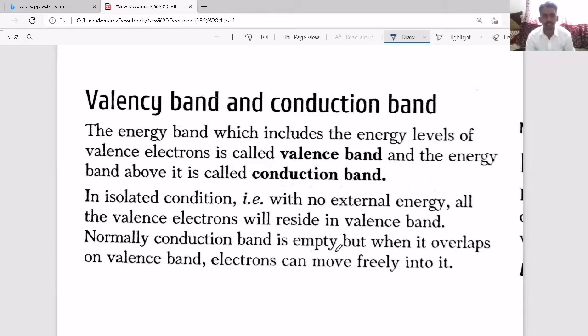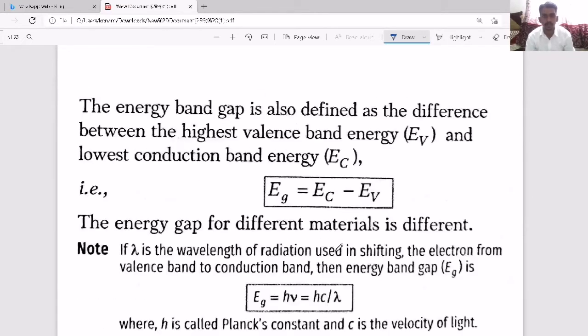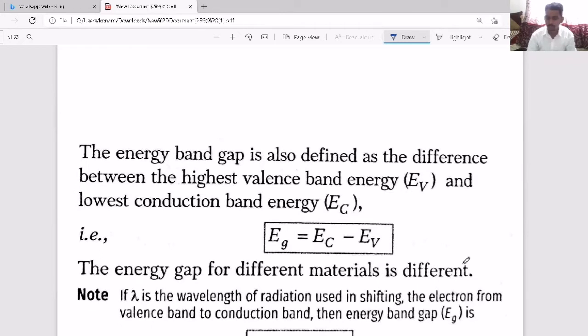Here they mentioned that the energy band gap is defined as the difference between the highest valence band energy and the lowest conduction band energy. What it means is, if you consider all the valence electrons, they form different energy levels, one after the other. This is the highest energy level.